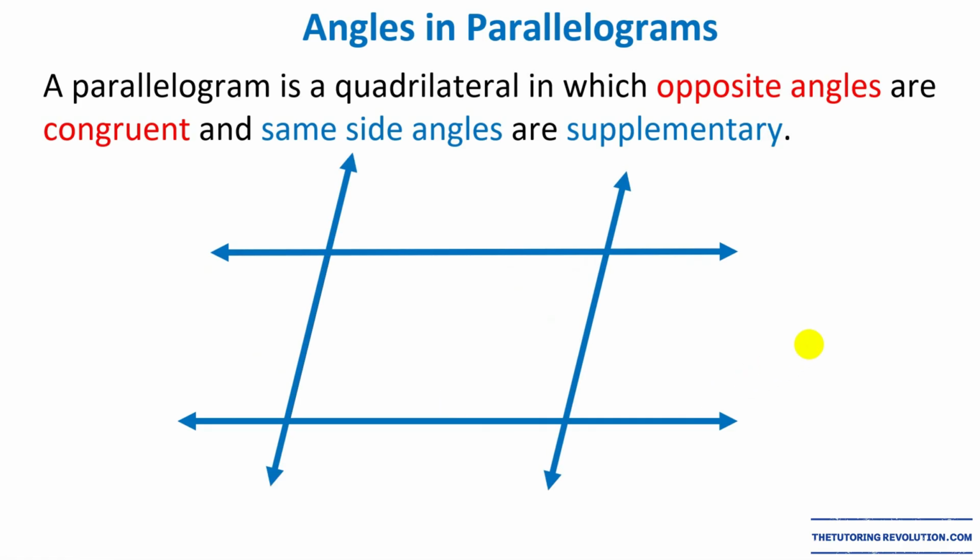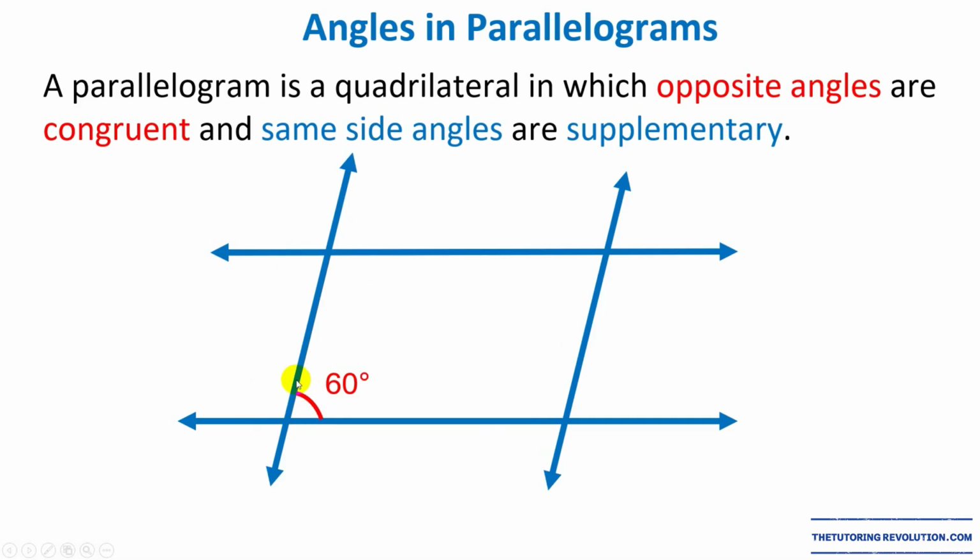Now, in a previous video labeled Parallel Lines and Transversals, I explained that when you have 2 lines that are parallel to each other and they are cut or intersected by a transversal, several angles are generated, and those angles are going to be the same.